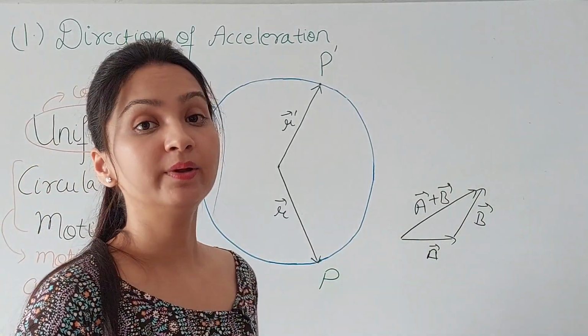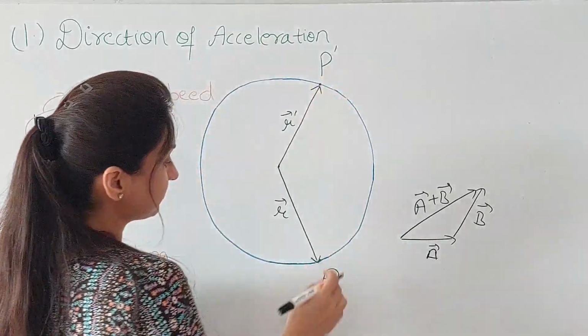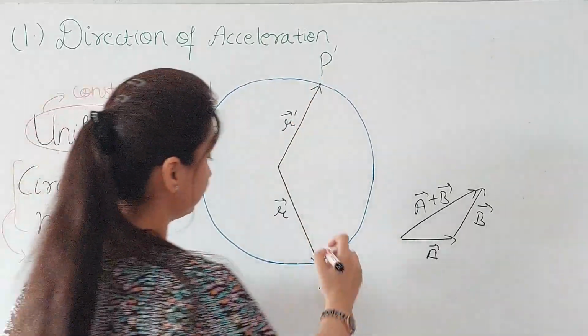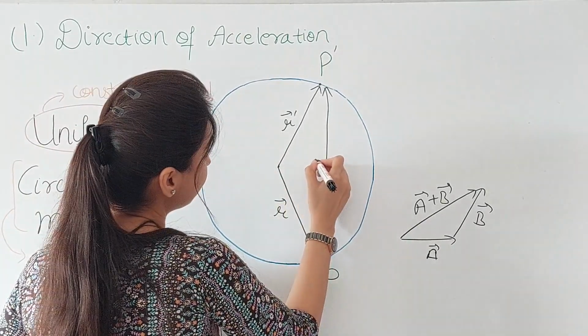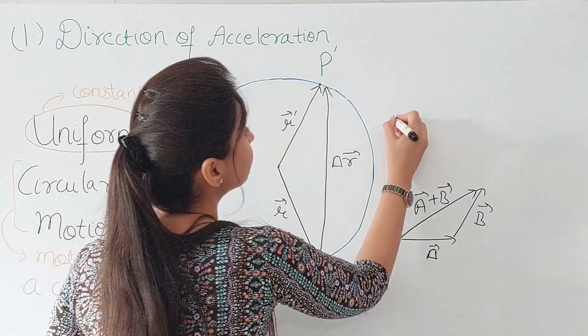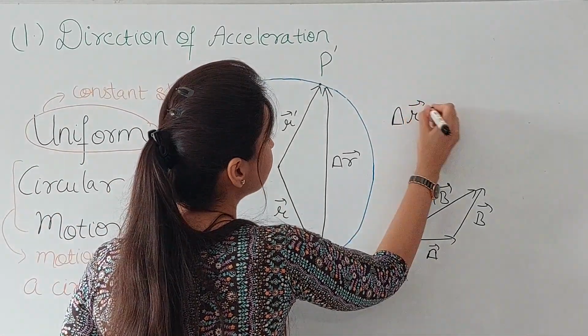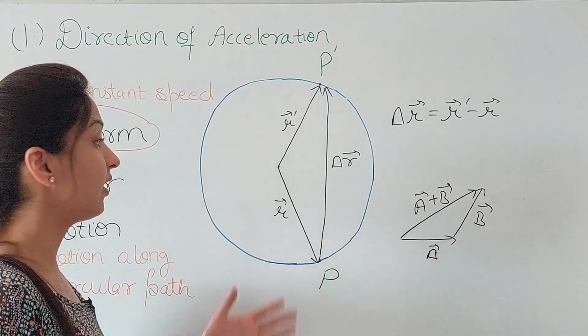Now first I will be applying triangle law of addition here. Let me draw a vector from here to here. Like this vector, I'm writing it as delta R. And I denote my delta R like this is R dash minus R. How have I written this?